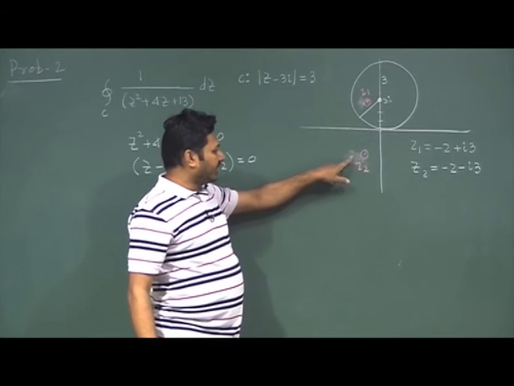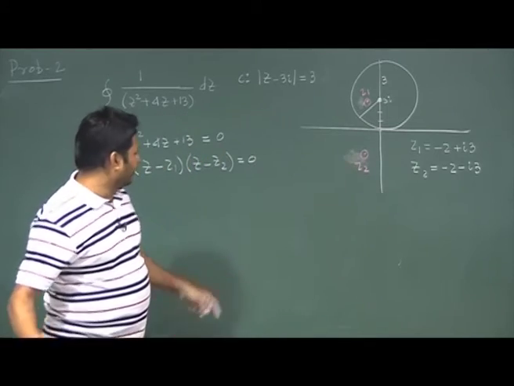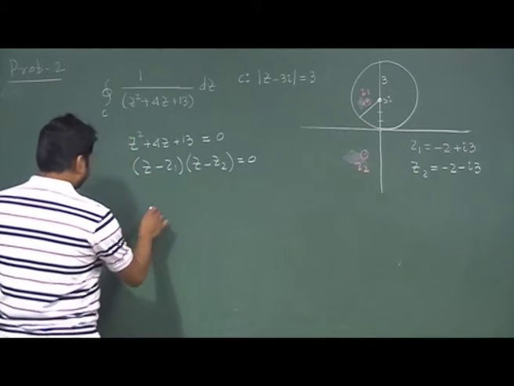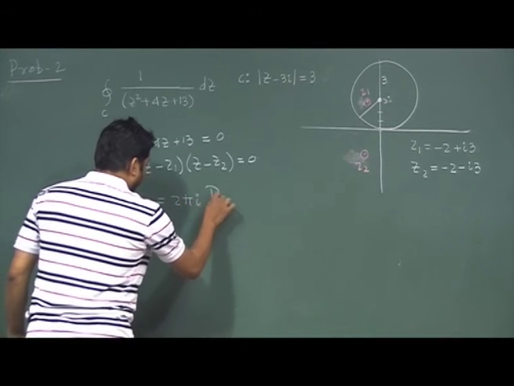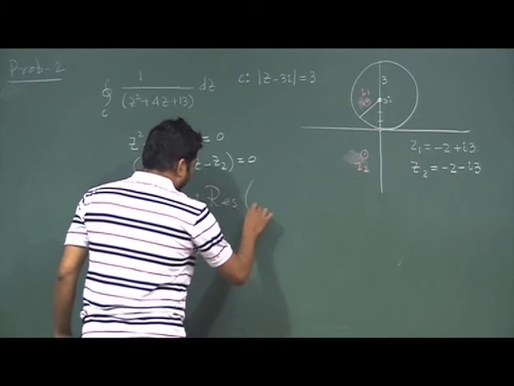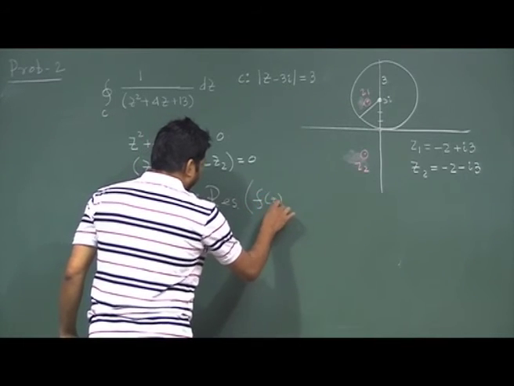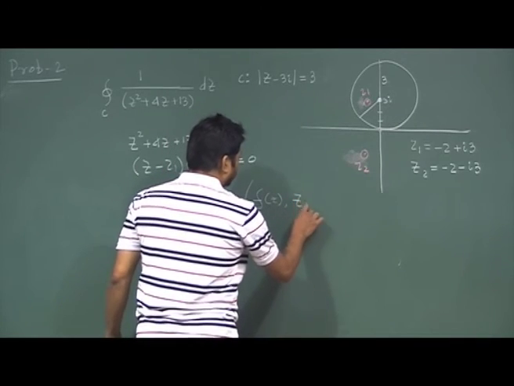Since z2 is outside, I should not bother about the z2 point; I should only think about the z1 point. This result I can directly write as 2 pi i times the residue of the function at the point z1, because z1 is inside.